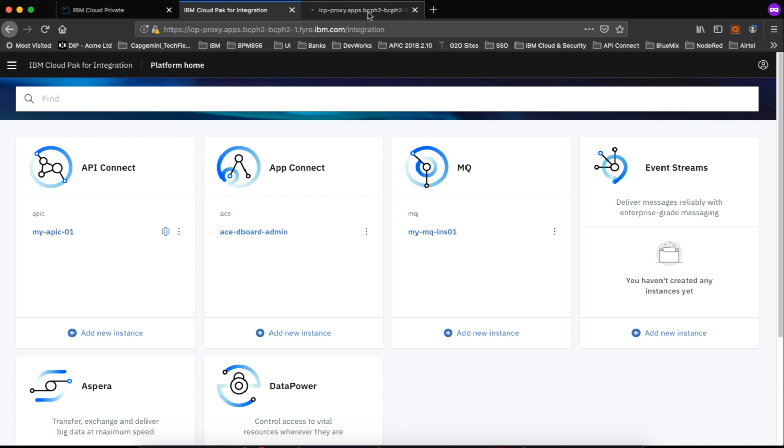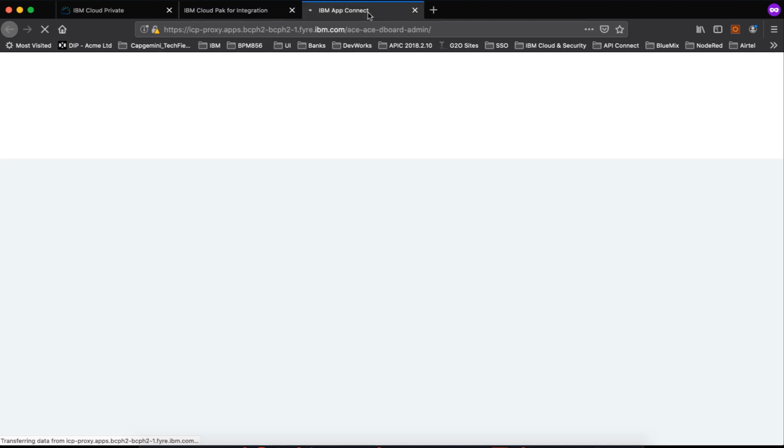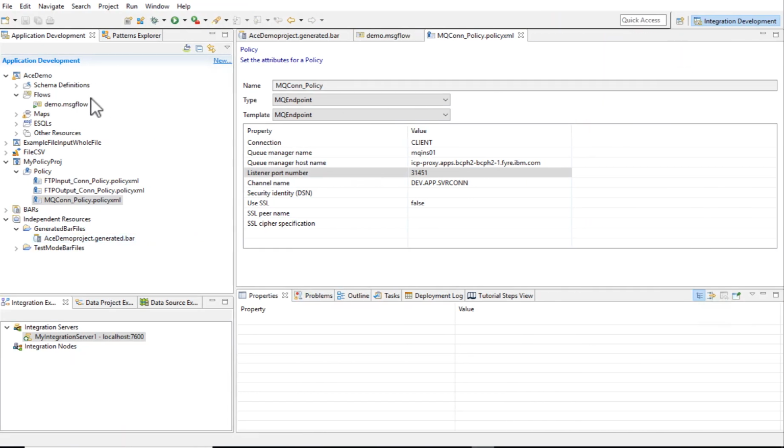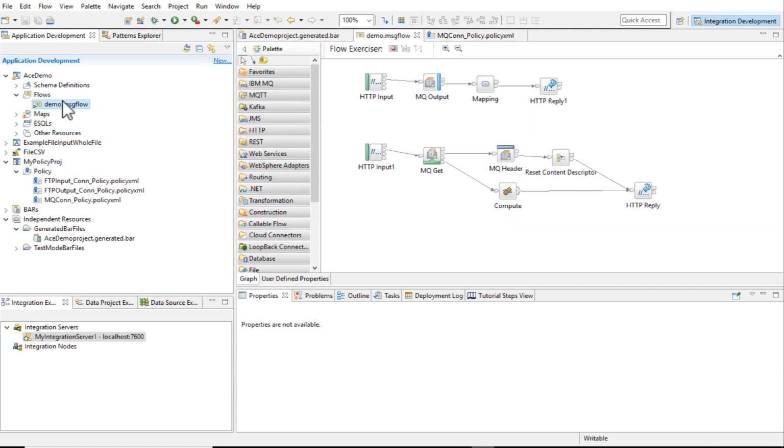So I'm opening the AceDemo. This is the place where we will deploy our message flows. We have to have message flows for that. Let me show you the sample message flows.